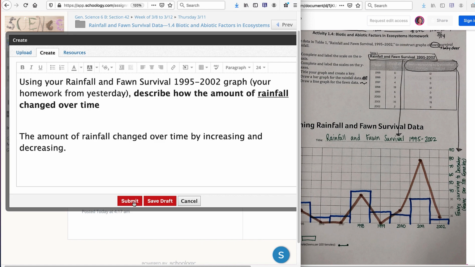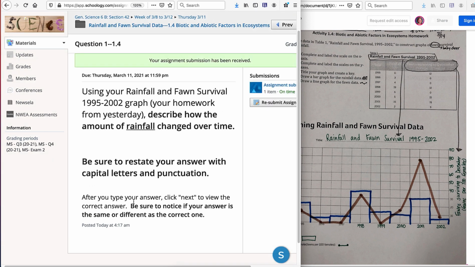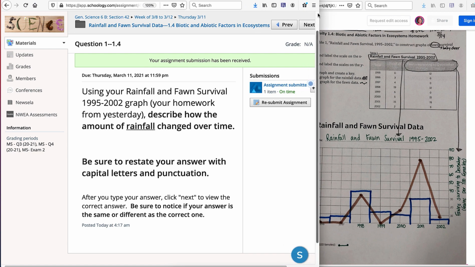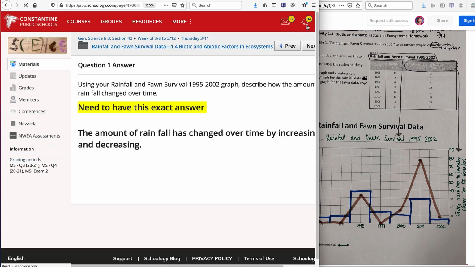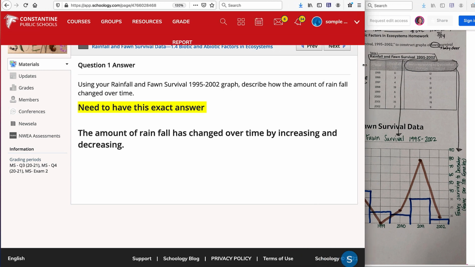And then I'm going to click Submit. And then it says that my submission has been completed. So once I've done that, it does say to click the next arrow. So I'm going to click Next, and I'm going to see if that's kind of what I had, which it does appear to be. They will get harder, and it won't let you go on until you put in an answer. The key is to have you check to see if you got it correct or incorrect, rather than waiting for me to give you feedback on it.